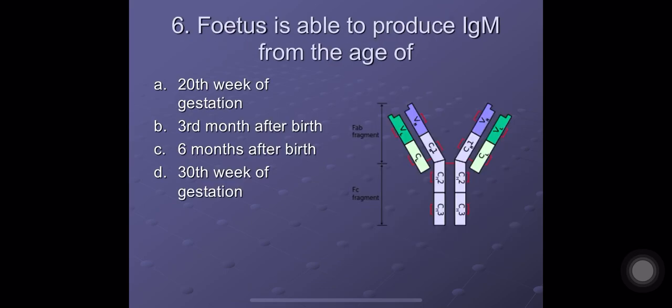Question number 6. Fetus is able to produce IgM from the age of A. 20th week of gestation, B. 3rd month after birth, C. 6 months after birth, and D. 30th week of gestation. The correct option here is A. 20th week of gestation. After the 20th week of gestation, the fetus can start producing IgM.